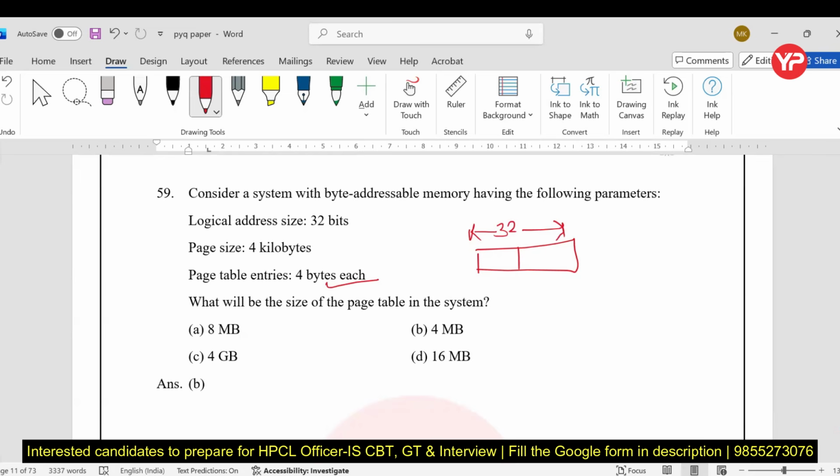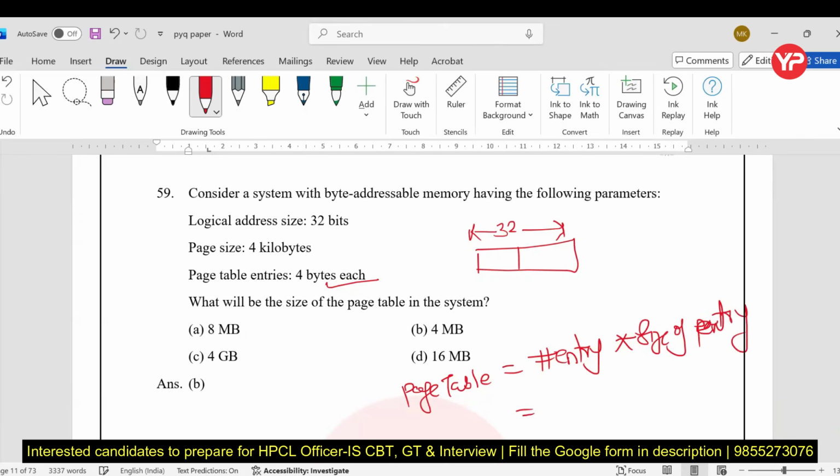Memory is byte addressable. What will be the size of the page table? Page table size is equal to the number of pages, that is the number of entries in the page table, into the size of each page table entry.